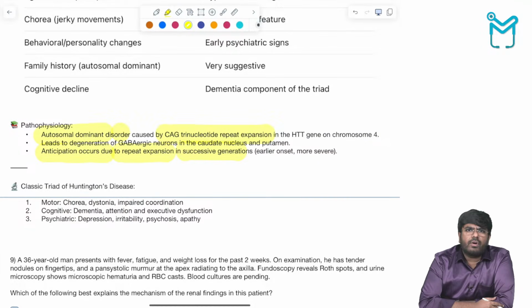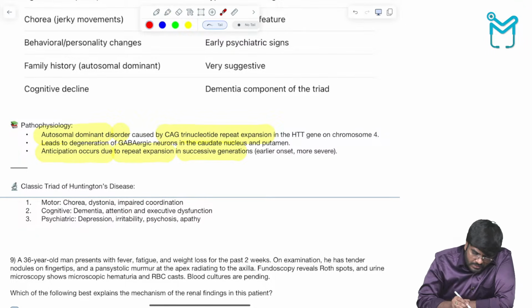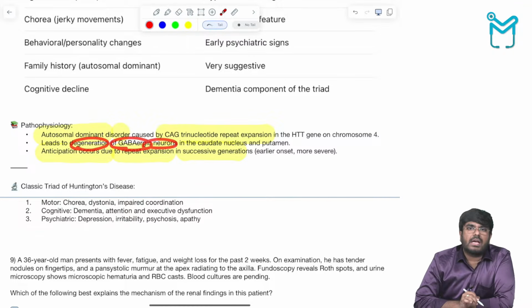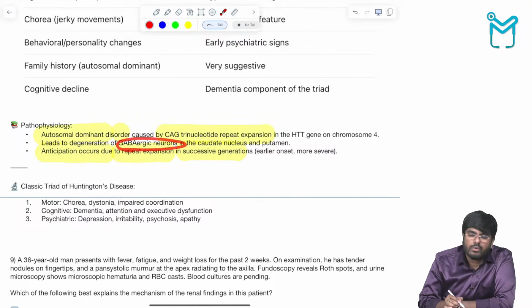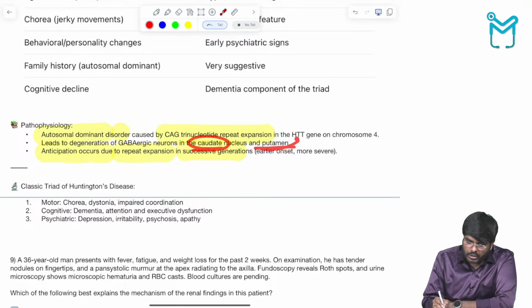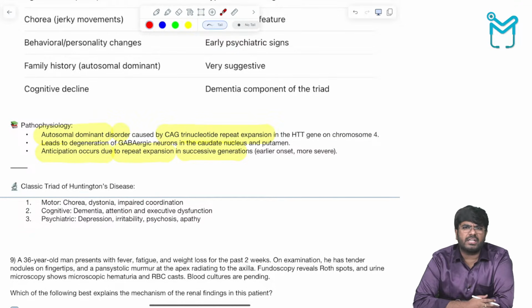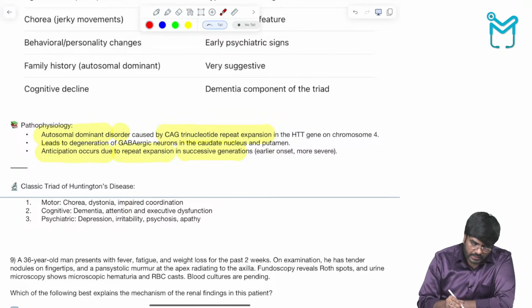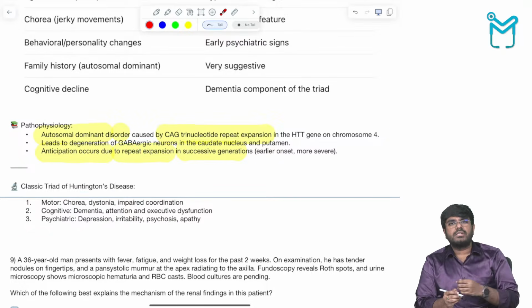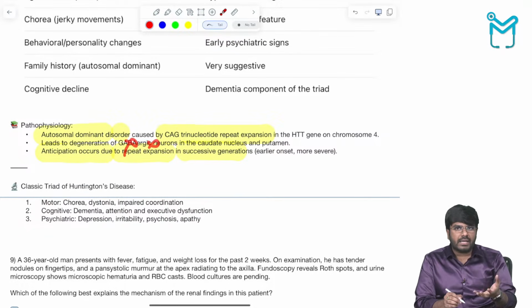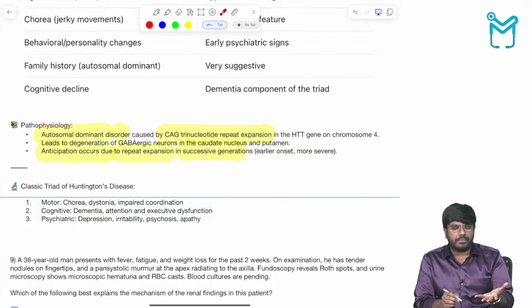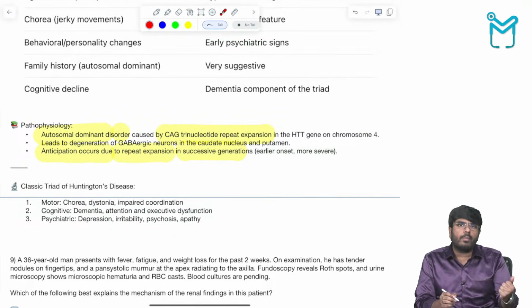Okay, and what is happening? Because of this trinucleotide repeat expansion, there is degeneration of GABAergic neurons, the inhibitory neurons, in the caudate nucleus and putamen. Have I taught you caudate nucleus and putamen? They are part of the basal ganglia. Any damage to the basal ganglia is going to cause involuntary jerky movements. And here the inhibitory neurotransmitters are getting damaged. Whenever the GABA neurons are damaged, there is going to be overexcitation of the motor pathways, and that is going to cause the abnormal movements.